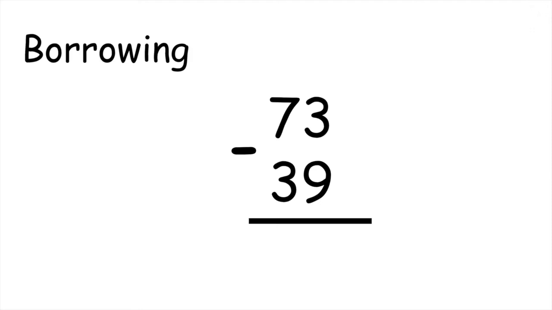So if we look at this other equation, we have 73 minus 39. We start with the ones. Can we do 3 minus 9? No, we cannot. So we need to borrow from the tens again. So we take a 10, that makes 6, and we bring over a 10 to the other side, giving us 13 ones.